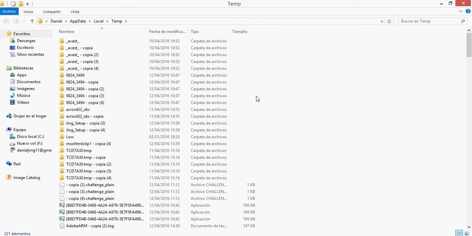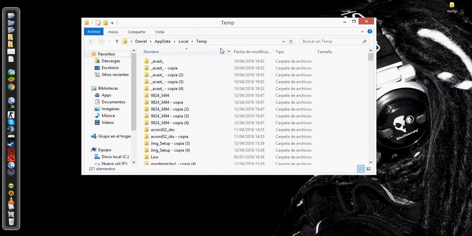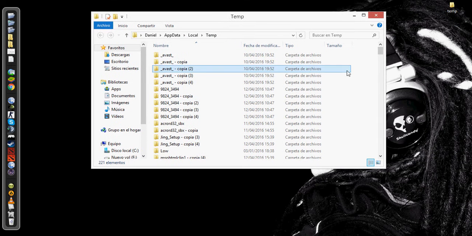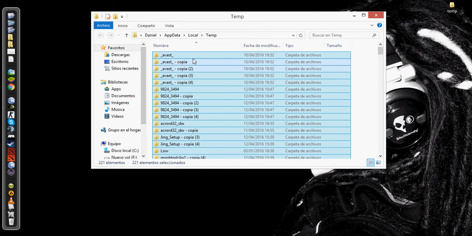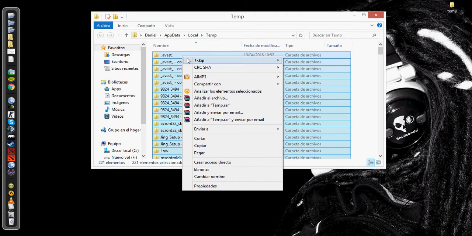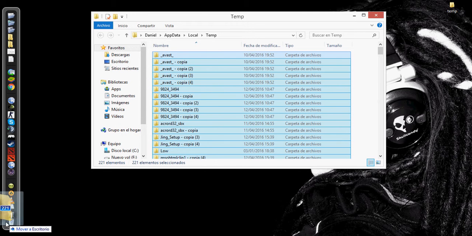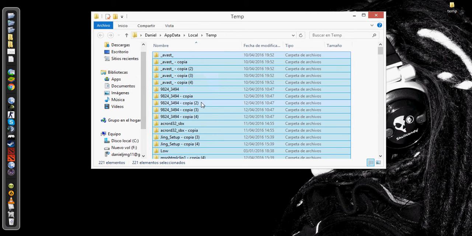We will see a new window with a lot of files. Well, these files are what we are going to erase. Now select all the files, right-click, and select erase or move to the recycle bin. This is a way to do it.